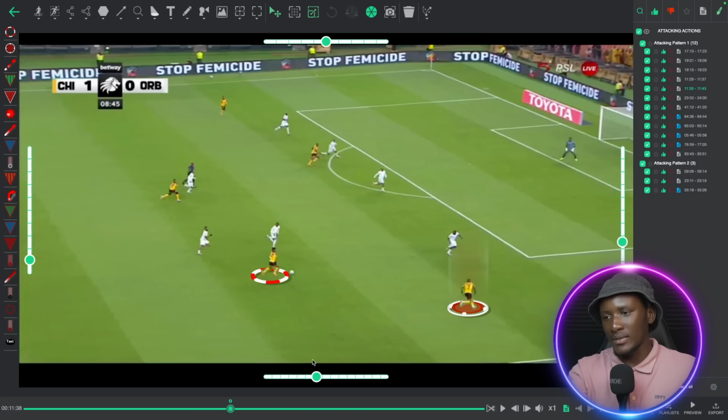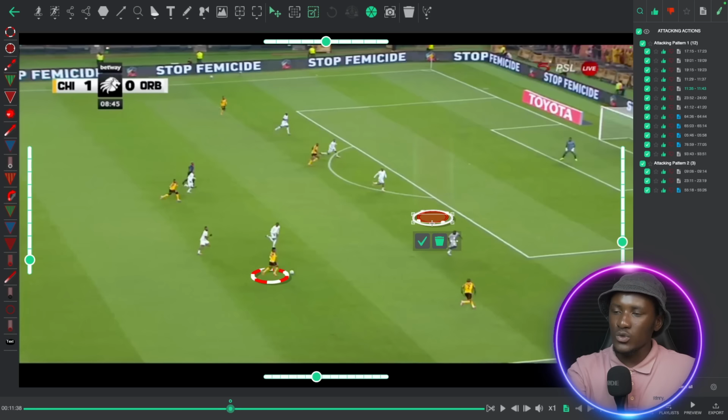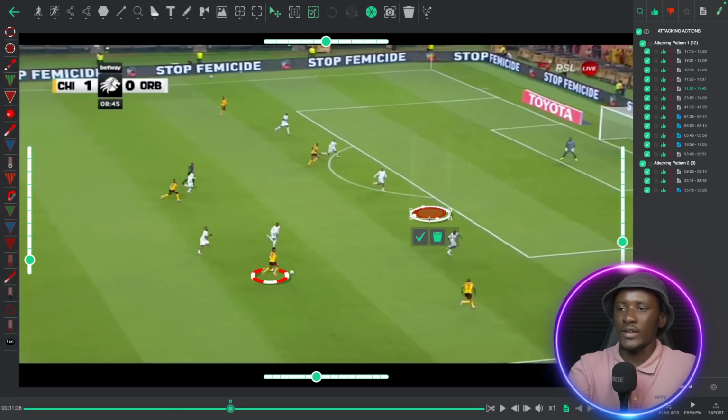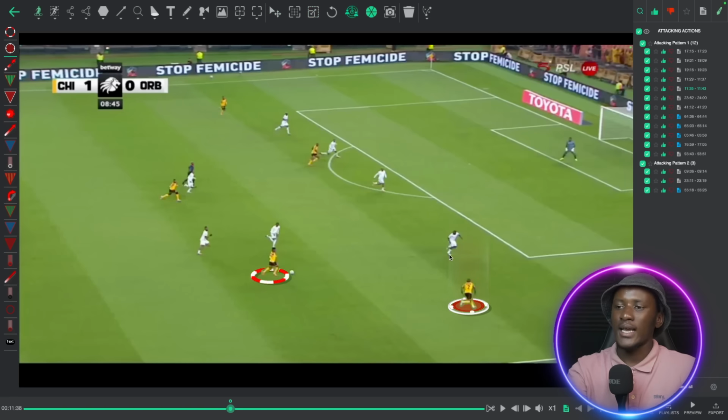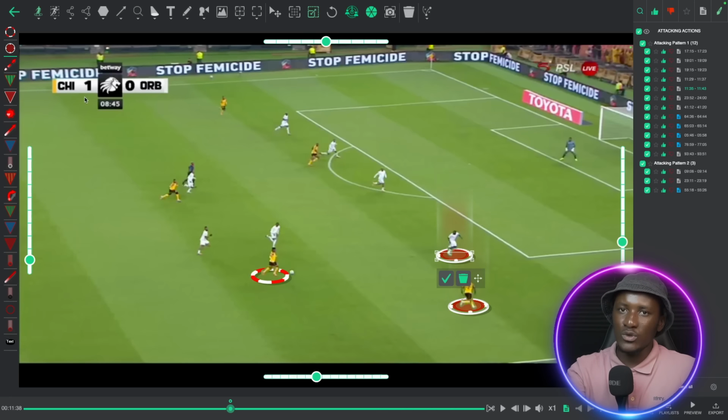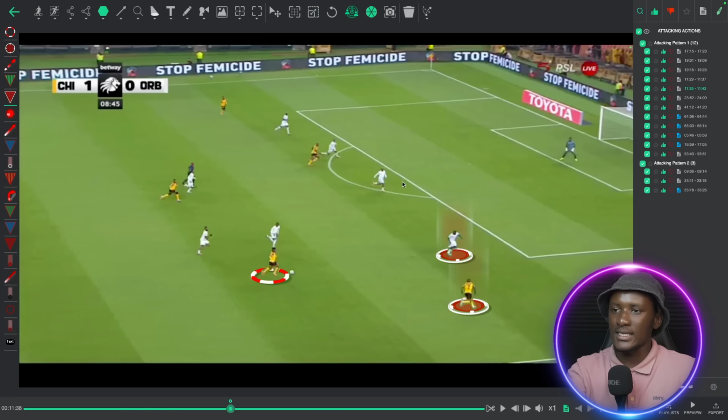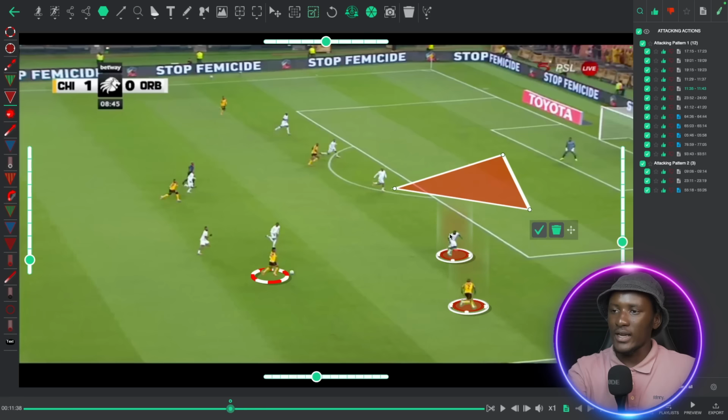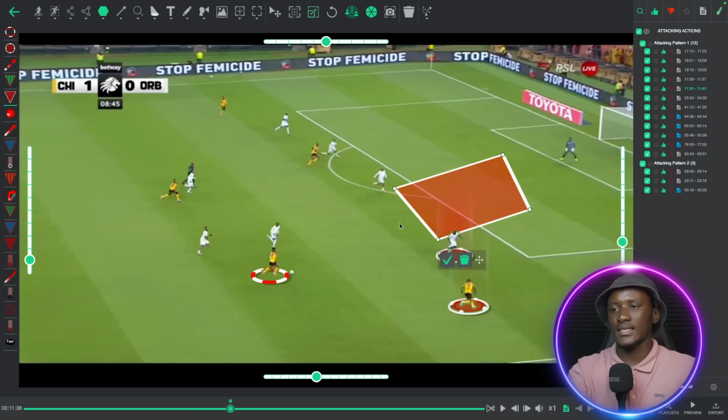Now, what's important here in this role is that you need to look at Umunyane's runs. His runs are well timed. He's not always already waiting, but he's always making sure that the defender is honest, because if Umunyane had already run into the space, that means they don't have anything to defend. But since he's here, that means the defenders now have to be pulled out of their position. And with this space, we've talked about it a lot of times. Since there's this space between the defenders, now there's this space that is created,